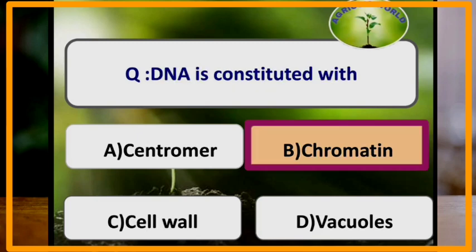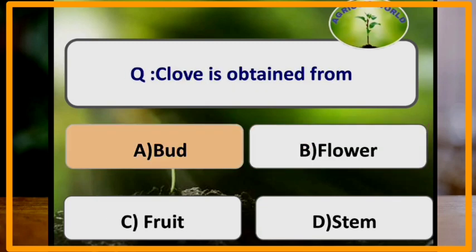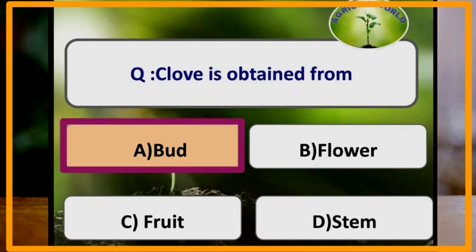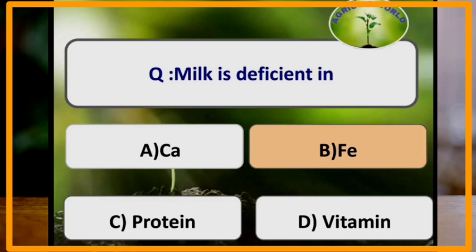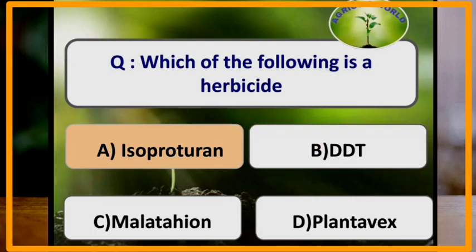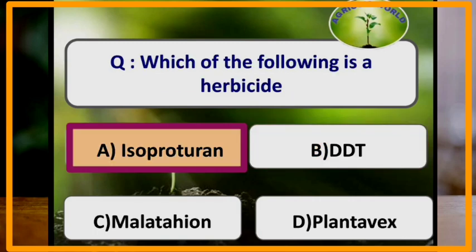DNA is constituted with chromatin. Clove is obtained from which part of the plant? Clove is obtained from the bud of the plant. Milk is deficient in which of the following nutrient? Milk is deficient in the nutrient iron. Which of the following is a herbicide? Isoproturon is an herbicide.